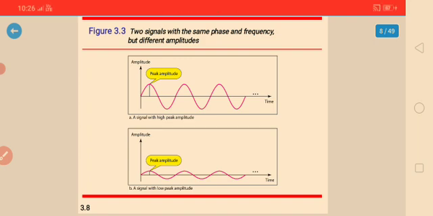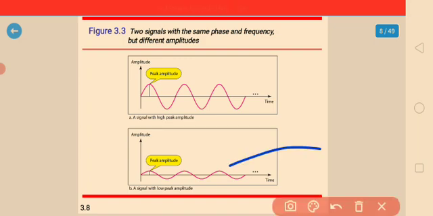So it is the highest intensity. This is the peak amplitude, the highest intensity proportional to the energy it carries.